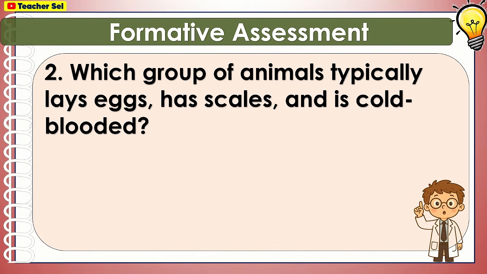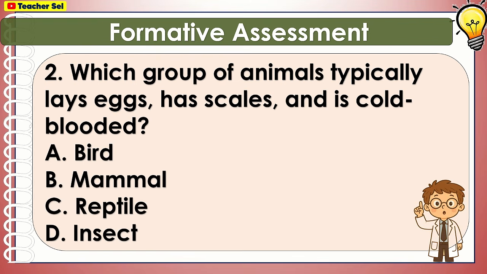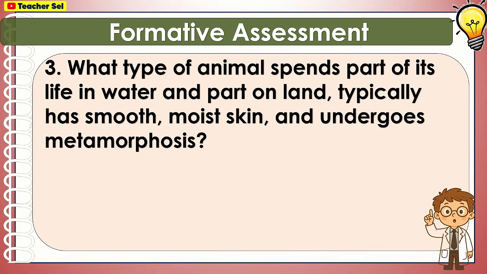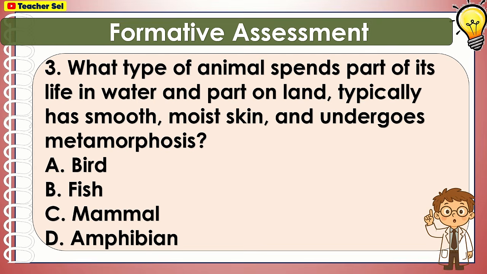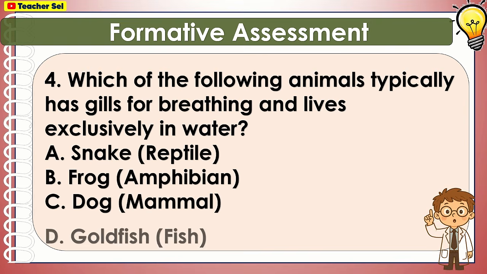Which group of animals typically lays eggs, has gills, and is cold-blooded? Bird, mammal, reptile, insect. What type of animal spends part of its life in water and part on land, typically has smooth, moist skin and undergoes metamorphosis? Bird, fish, mammal, amphibian. Which of the following animals typically has gills for breathing and lives exclusively in water? Snake, frog, dog, goldfish.